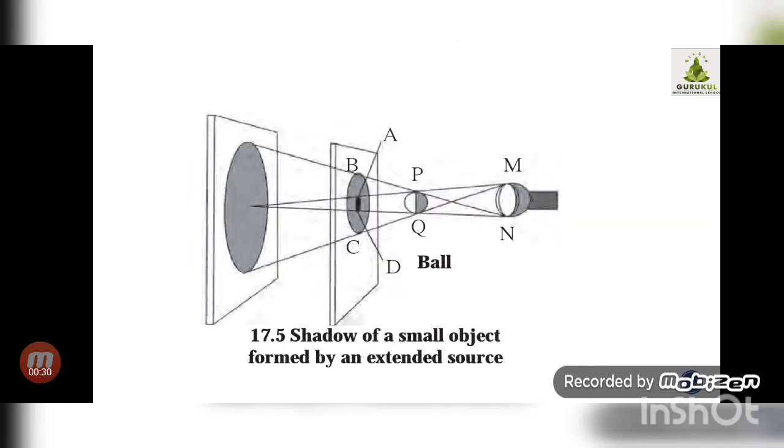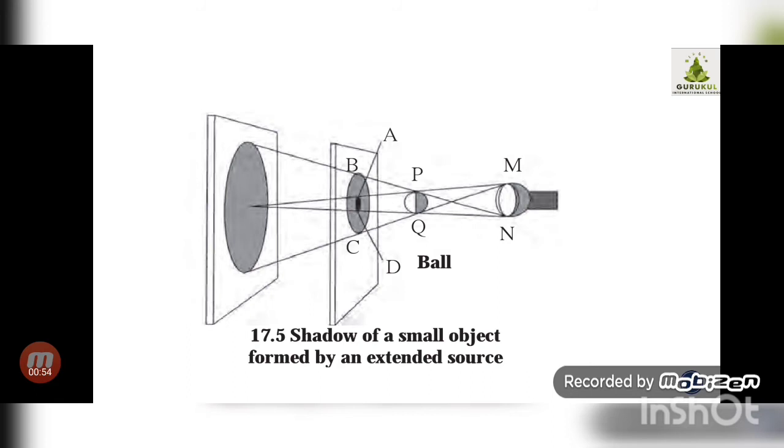Whenever the object is big in size and the source is a point, the shadow formed is a dark colored, single shadow. It is called the umbra. When it is formed from an extended source, it is divided into two parts, umbra and penumbra. The dark one is umbra, the light or faint one is penumbra.